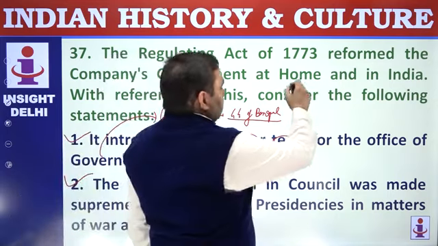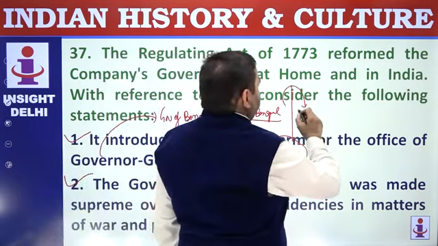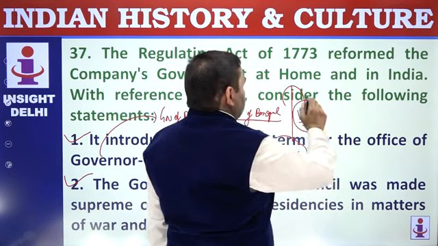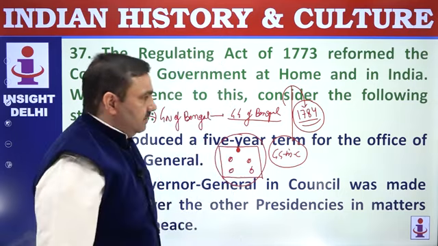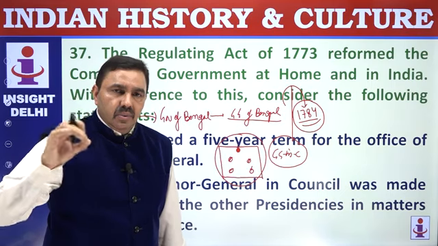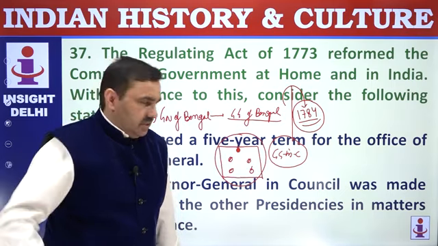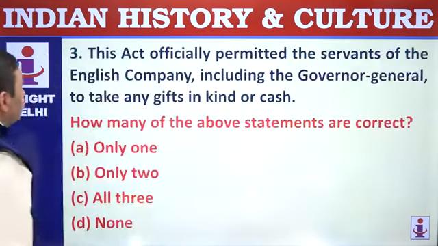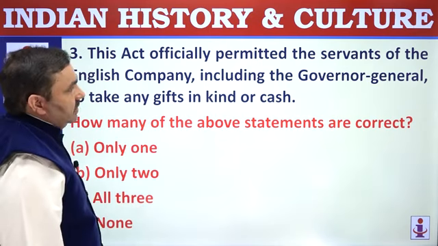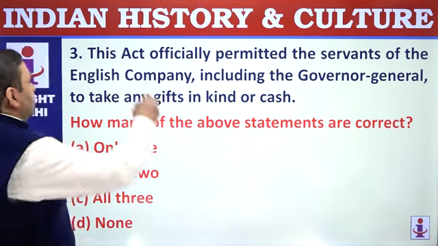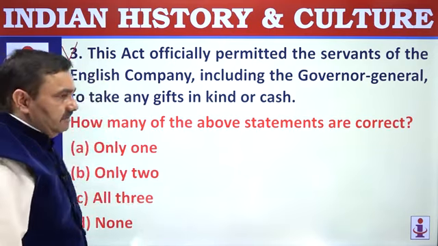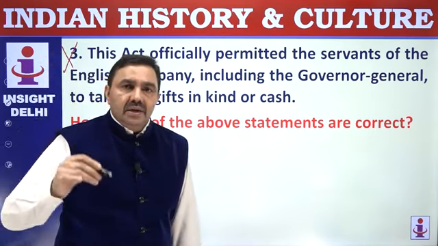And one more point you should know here, that in 1784, when Pitt's India Act was enacted, the Bombay and Madras governments were subordinated to Bengal in all matters. In all matters means not only war and peace, but also in peaceful matters. This act officially prohibited servants of the English company, including the Governor General, from taking any gift. This act officially prohibited any kind of private trade, any kind of bribery, any kind of that action.